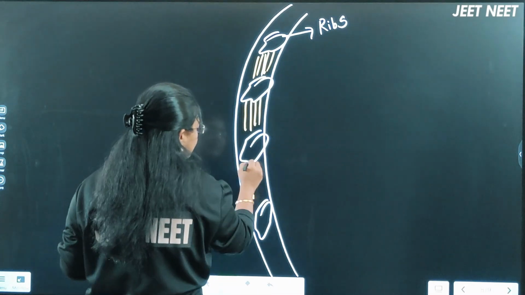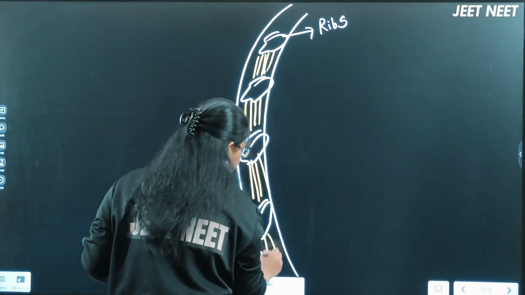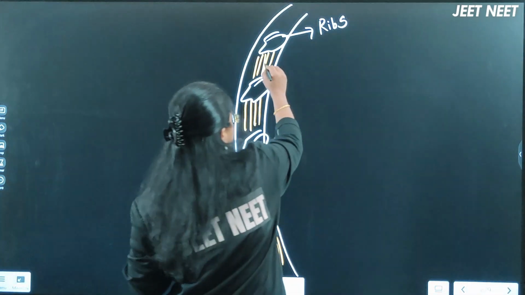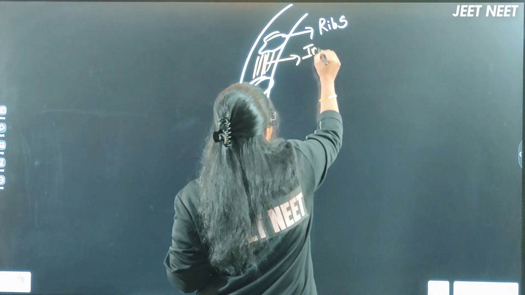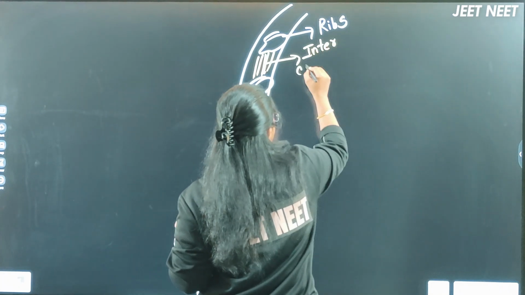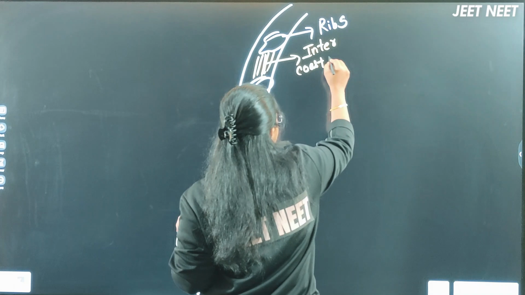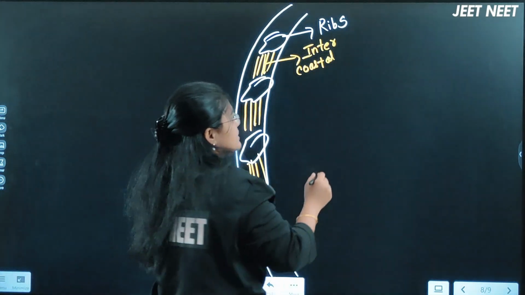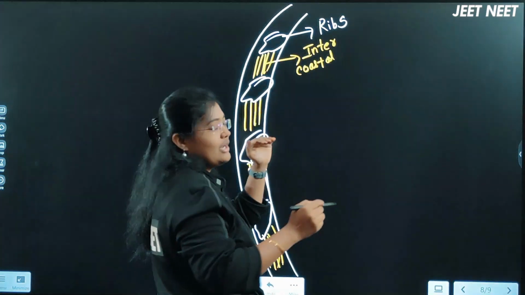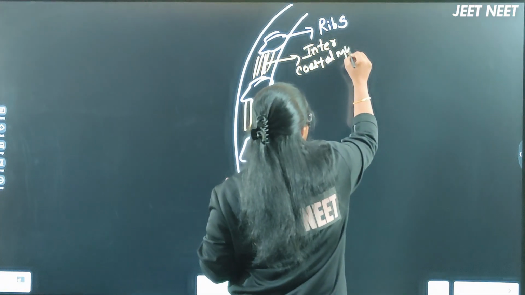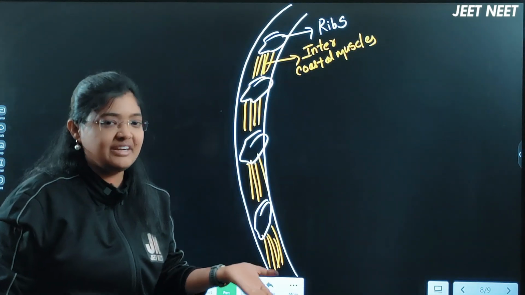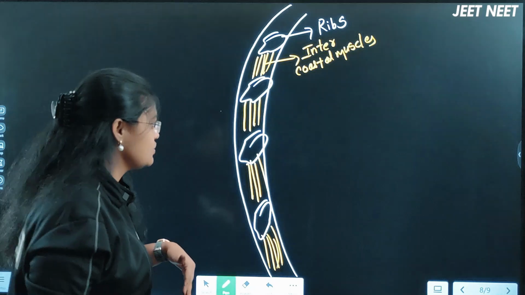Have you remembered them from breathing and exchange of gases? The muscles present between the ribs, what do we call them? Costal is the word used for the ribs. Inter means between, so the muscles between the ribs are called intercostal muscles. Have you remembered there are two types, external intercostal muscles and internal intercostal muscles?